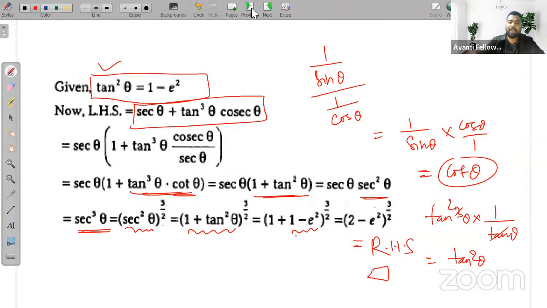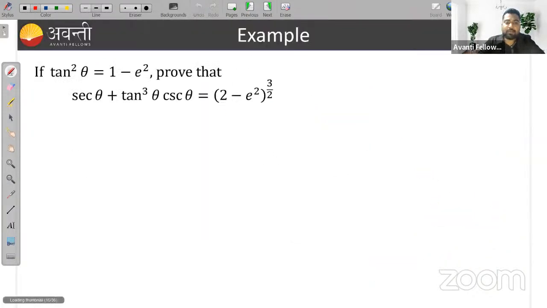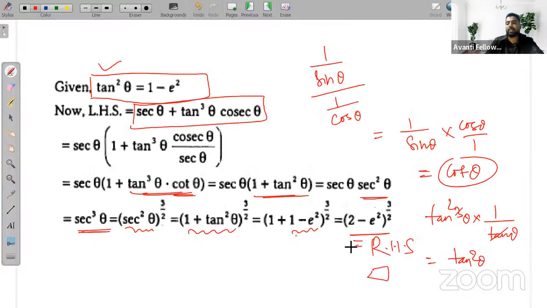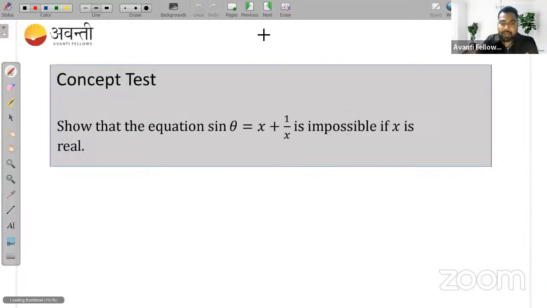है ना? I hope this is clear to all guys. Let's see, 2 minus e square to the power 3/2. We are getting it. Okay, let's solve another question.